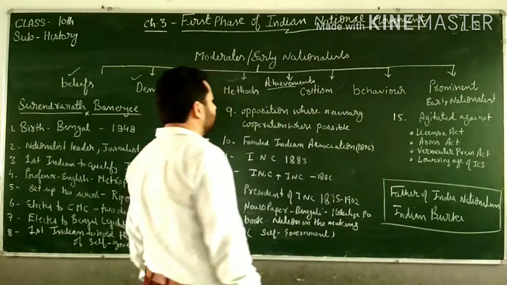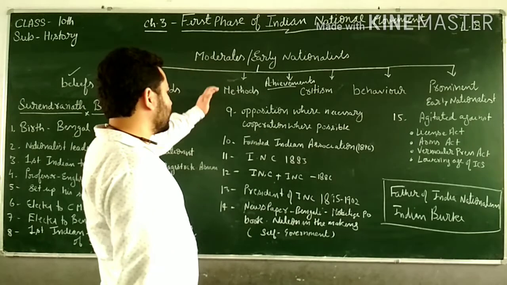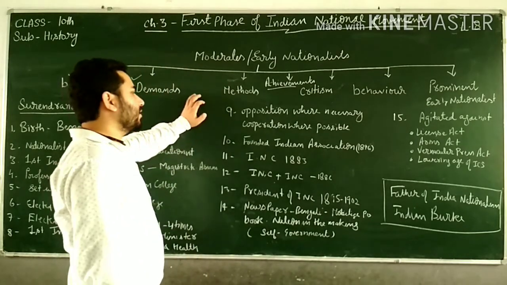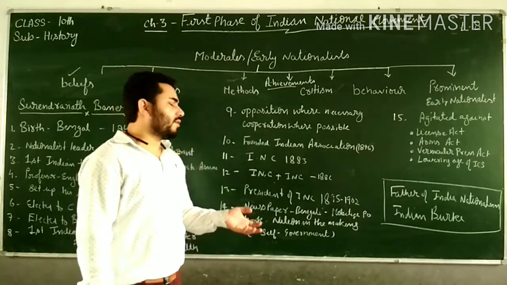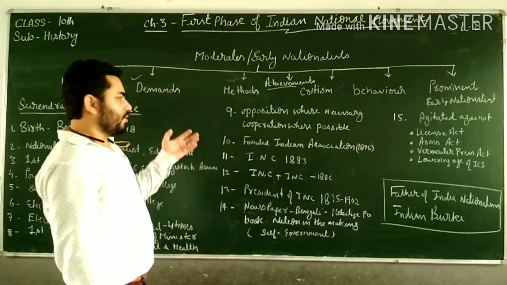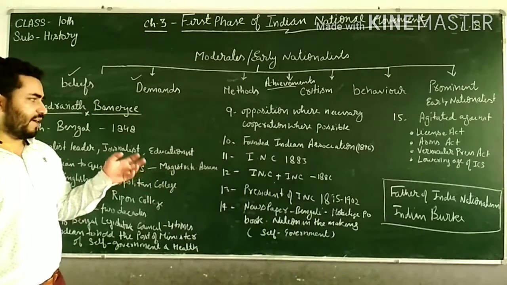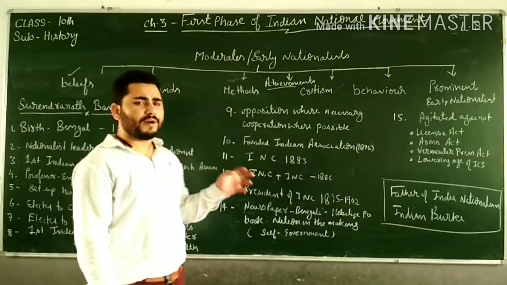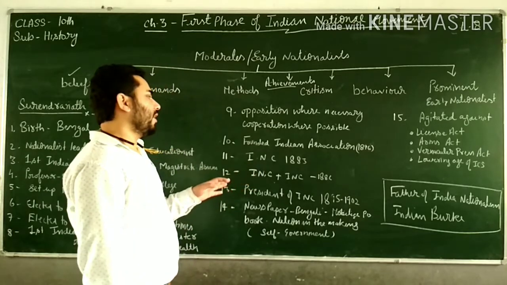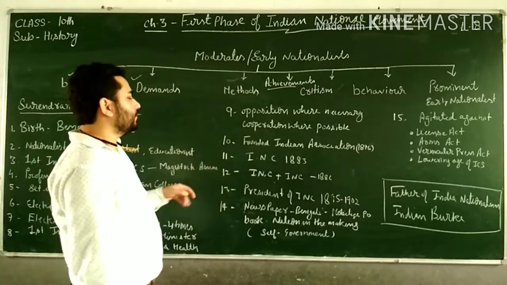And then he had a very famous saying: opposition where necessary and cooperation where possible. It means wherever it is necessary to oppose the British, you should oppose them, and if there is a little scope, or if it is possible to cooperate with them, then you should cooperate also, right? Because he was a moderate leader.